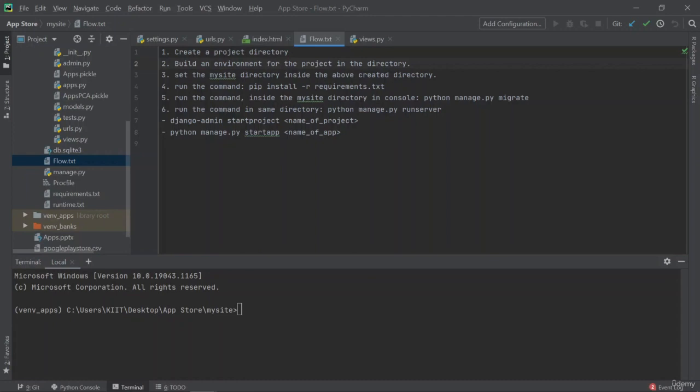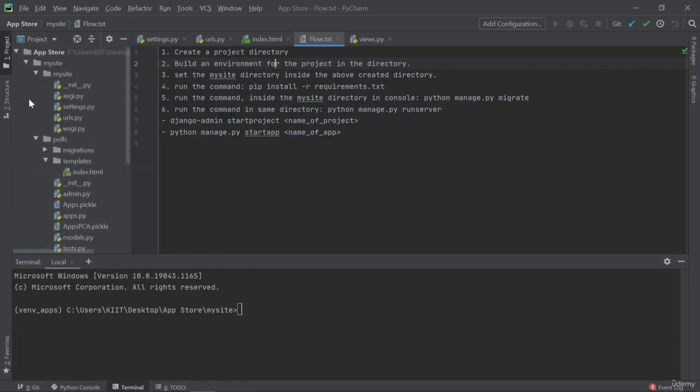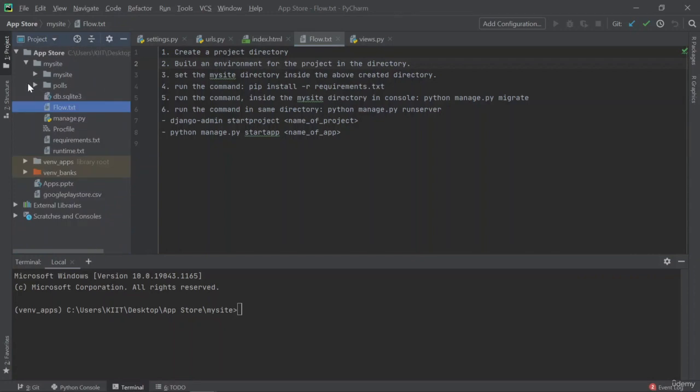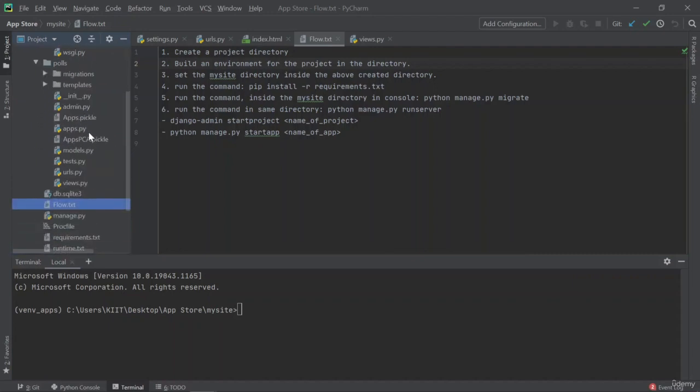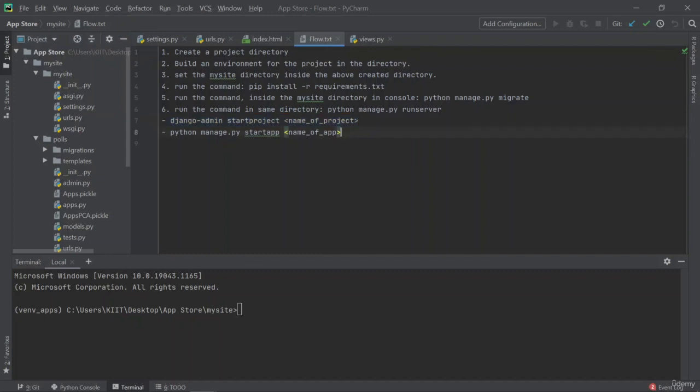So once that has been done, you can see that there's a mysite directory and there's a polls directory, right? In my site directory, you can see settings.py, and polls is an app, right? There's a difference between mysite and polls. So polls is an app and mysite is the project. Now the project handles how the Django application is going to work, and polls handles how the features on the application are going to work, right? So you can even see how to create a new project and how to create a new app.